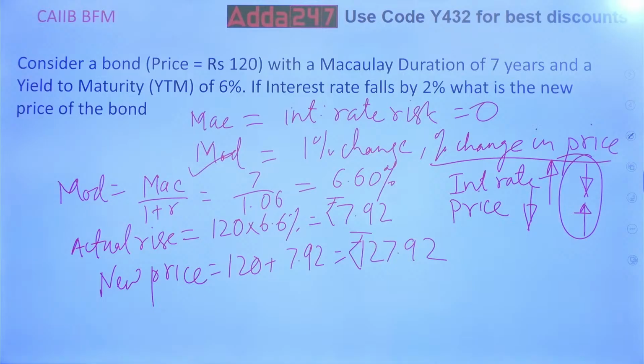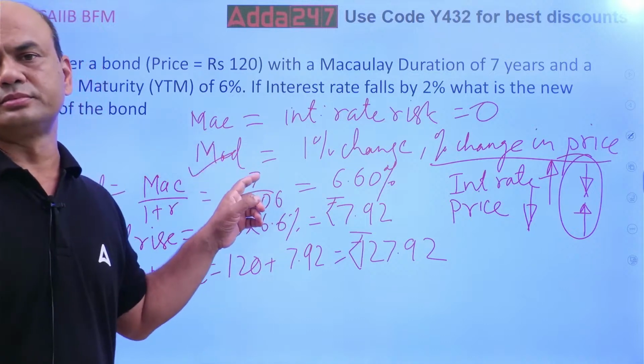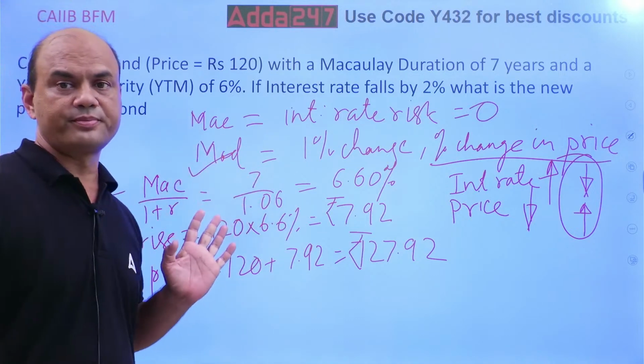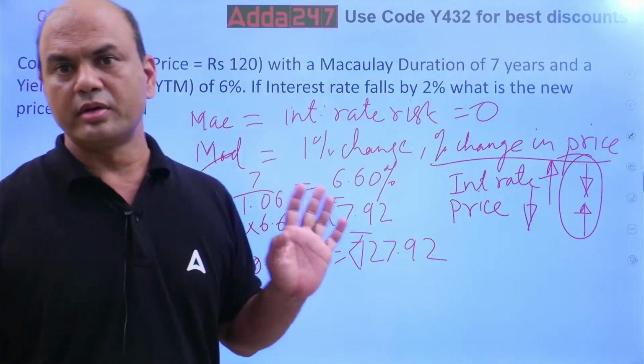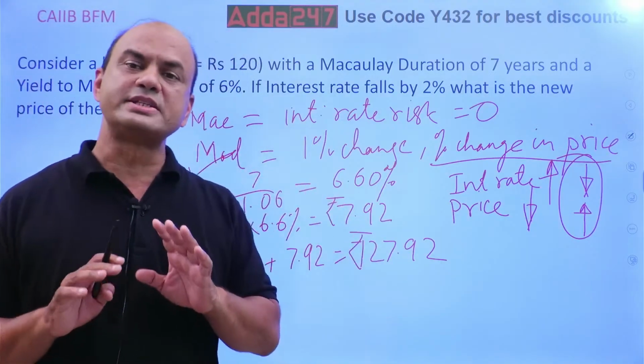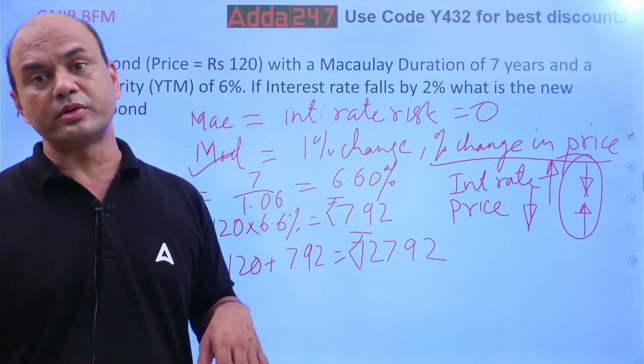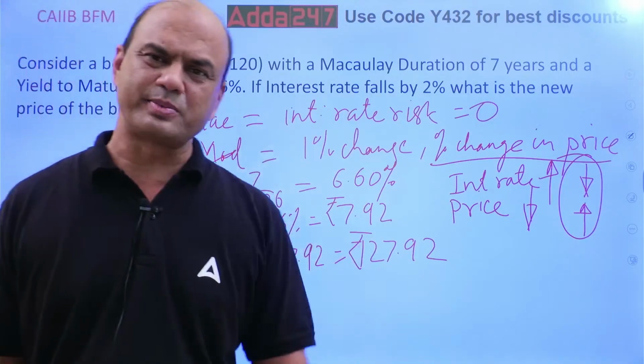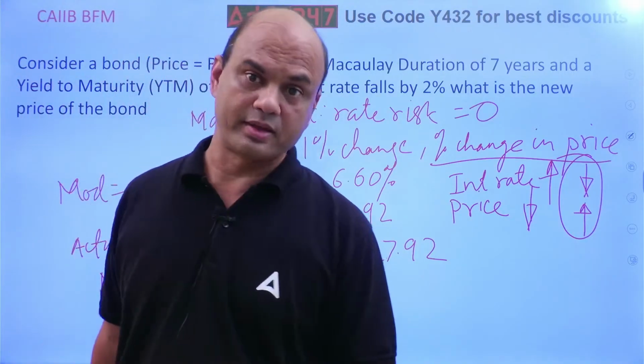Kindly note, what you have to always focus on is modified duration. This is the most important term in your bond calculations and in treasury. Modified duration will give you the change in the price of the bonds with respect to the repo rate or any benchmark, whatever you are comparing.